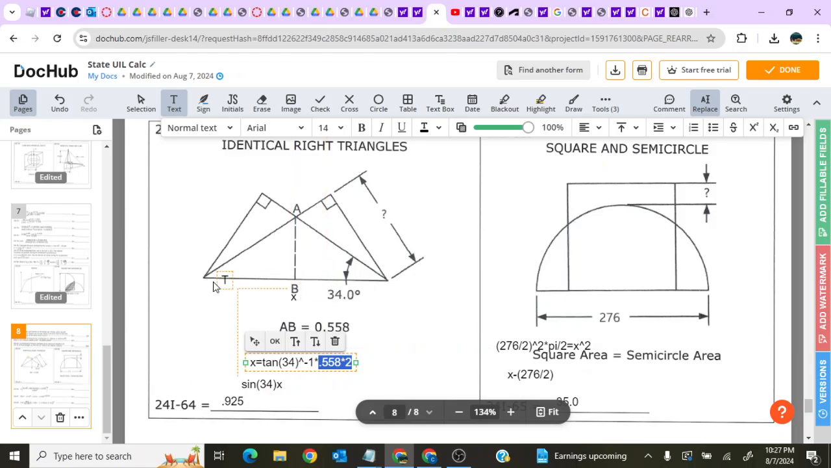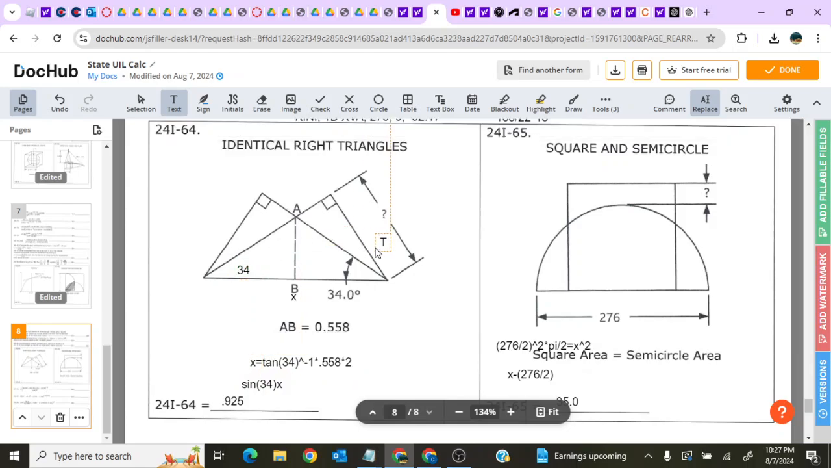Then you have to multiply by 2 to get this entire side from here to there. And then you multiply by the sine of 34, because these are identical right triangles and this angle is also 34 degrees. Once you multiply by sine, multiplying by the hypotenuse, you get the opposite of 0.925.